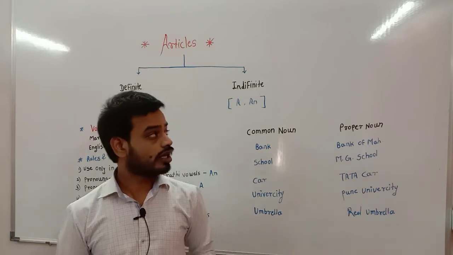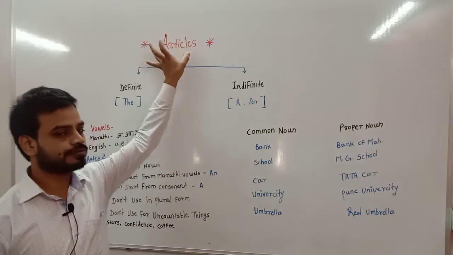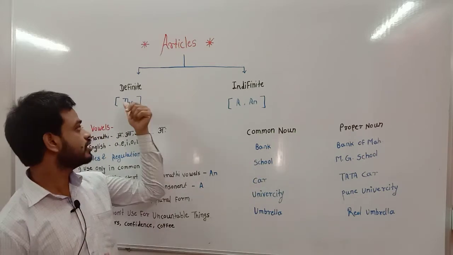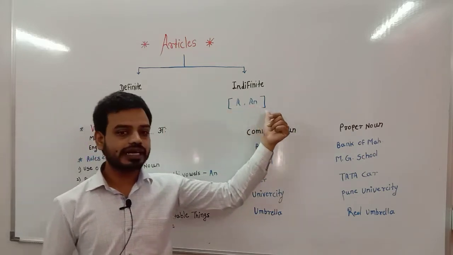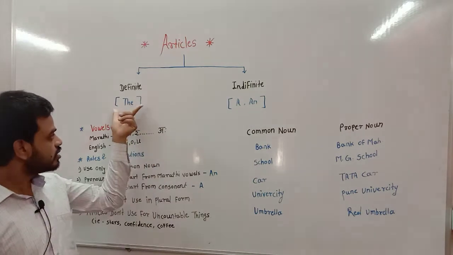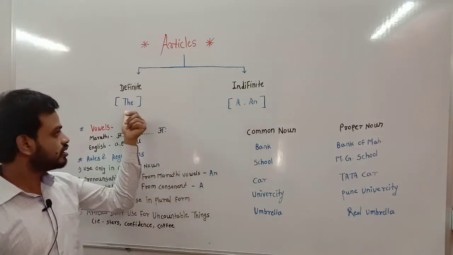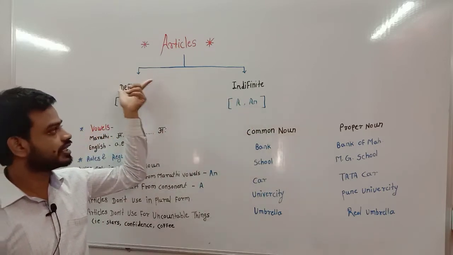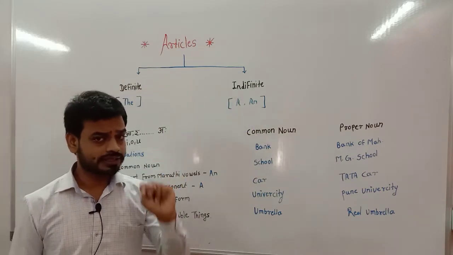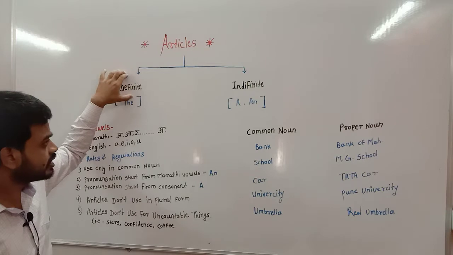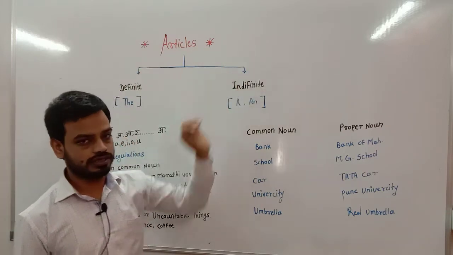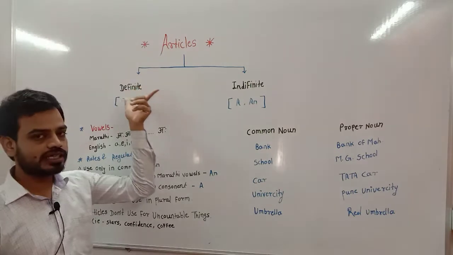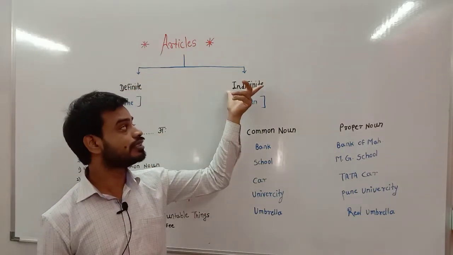So first of all, we know articles. Article means appropriate words regarding the, a and an. There are three words, the, a and an, but there are two articles. First one is definite, second one is indefinite. First of all, we will learn what is meant by definite, and what is meant by indefinite.